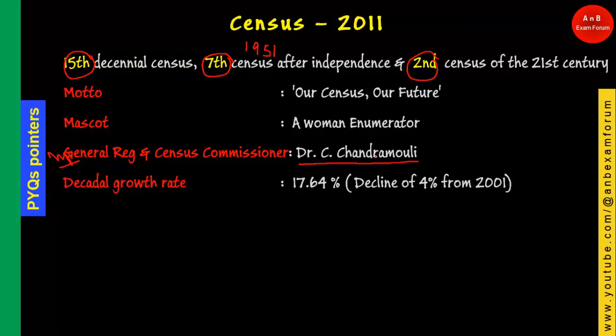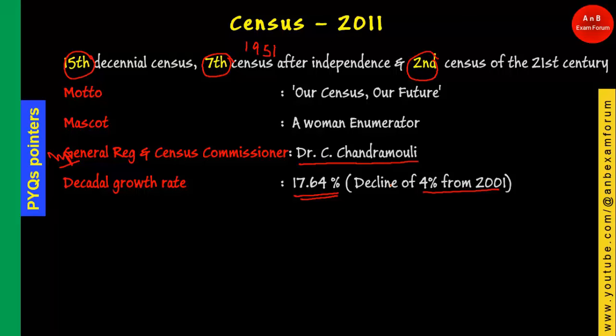The next one, very important from the exam point of view, is the decadal growth rate. In this particular decade, you have a growth rate of almost 17.64%, and it is a decline of about 4% from 2001.